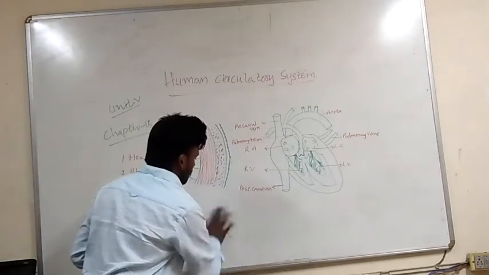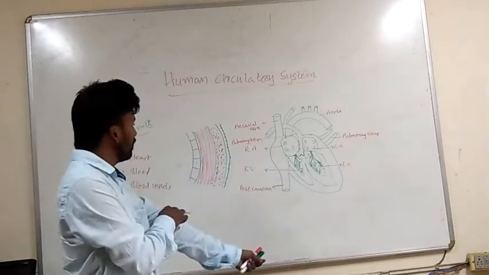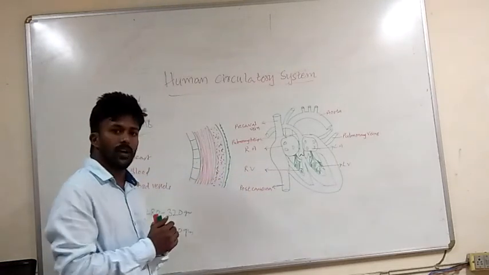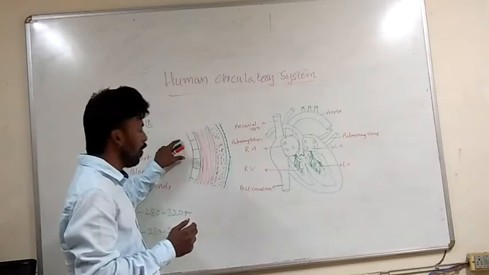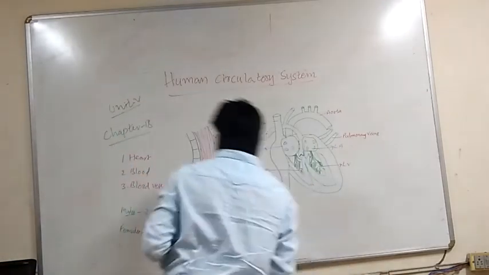Then let's move on to the internal structure. Before we talk about the internal structure, let us discuss the wall of the heart, because the wall of the heart plays a key role.